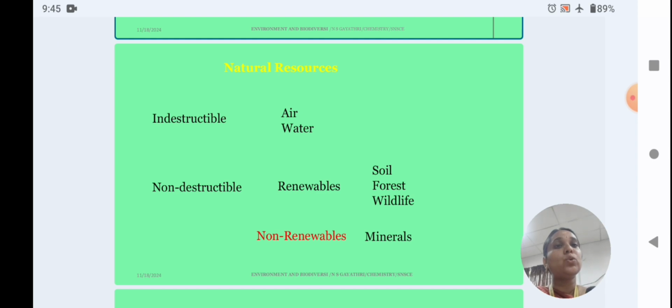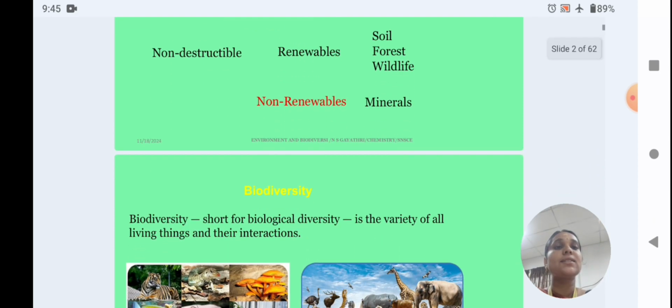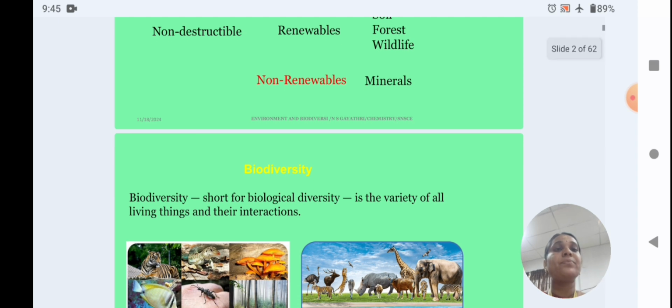So there are two types of natural resources: indestructible, in which air and water are indestructible, and destructible, which are renewables and non-renewables. For renewables, soil, forest and wildlife. Non-renewable is minerals. Next, biodiversity.